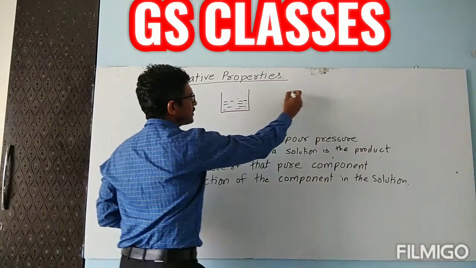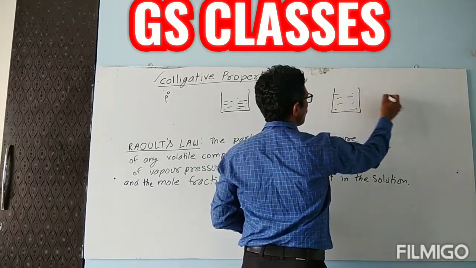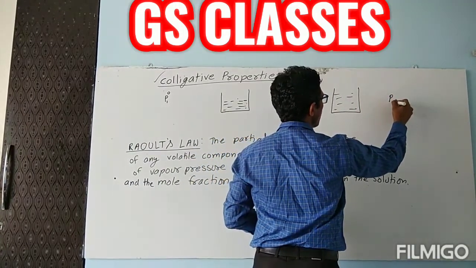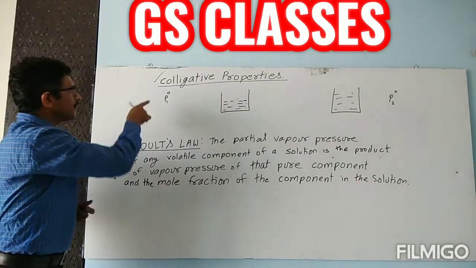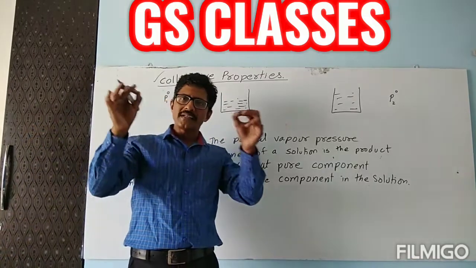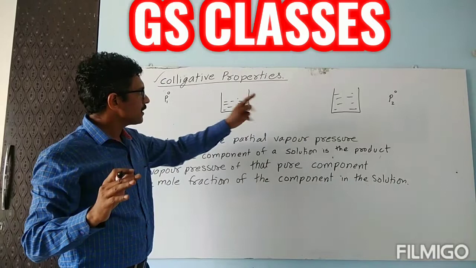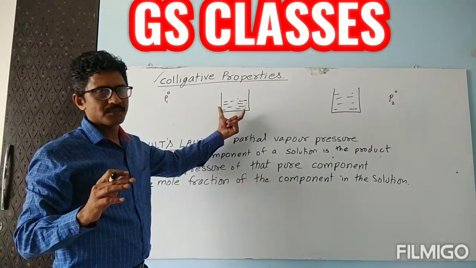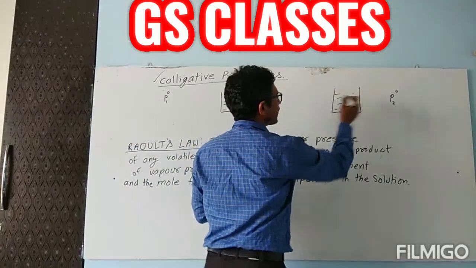Similarly, another substance I am taking having vapor pressure of P2 standard. Children, whenever we are adding standard, it means that only one component is present. Now they are not a solution, they are the pure component. Only suppose these two components we have taken.